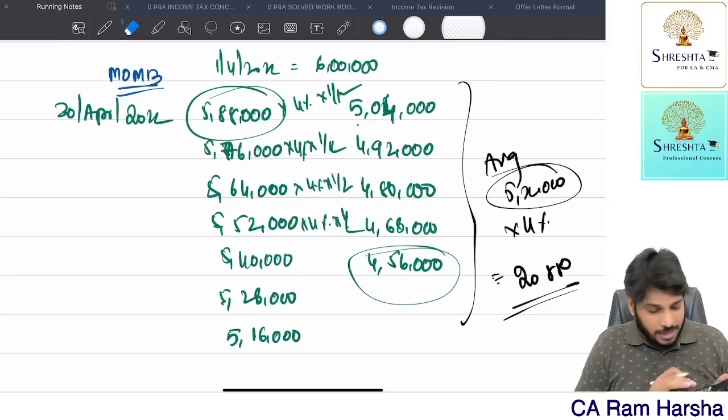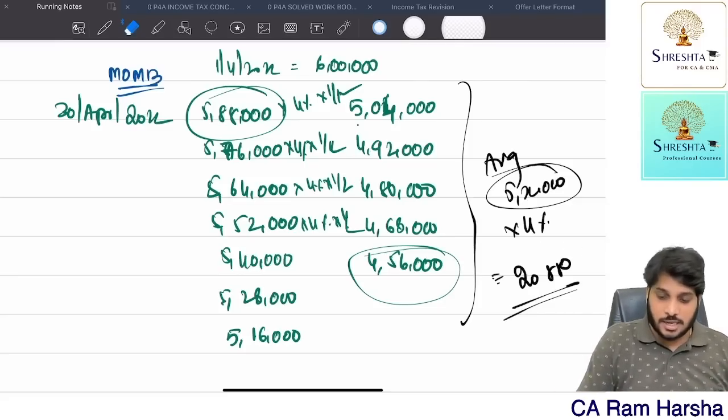So 5,04,000 into 4% divided by 12. 4,92,000 into 4% divided by 12. 4,80,000 into 4% divided by 12. 4,68,000 into 4% divided by 12. And 4,56,000 into 4% divided by 12. I think I missed one, 5,16,000. So if you calculate, you will get 20,880.